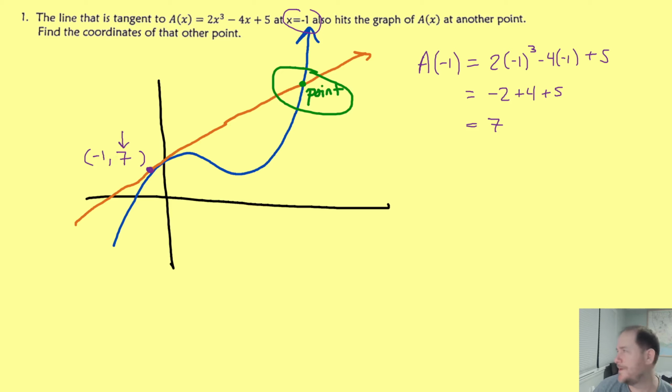The next thing we would need to do is figure out the slope of this tangent line, because to find the point of intersection of the tangent line and the original graph, we would need to set their equations equal to each other. Now the equation of the big blue curve here is of course just the given function, this cubic, but we need the equation of the tangent line too, and to get that we first need our slope, and to get the slope we need the derivative. So this is where we have to do the limit definition of the derivative.